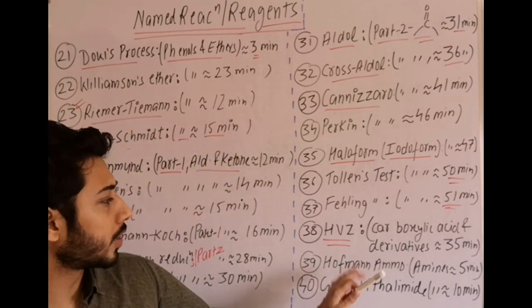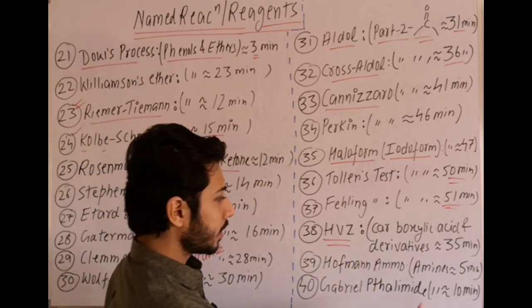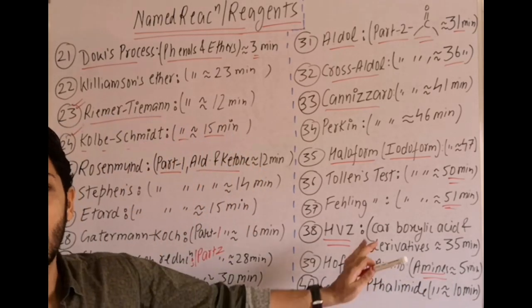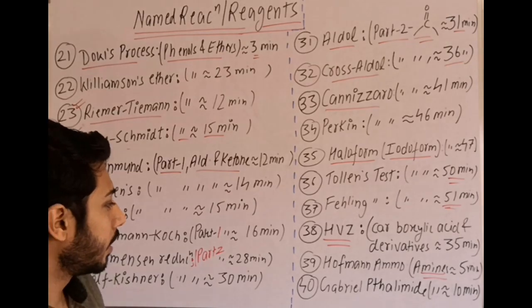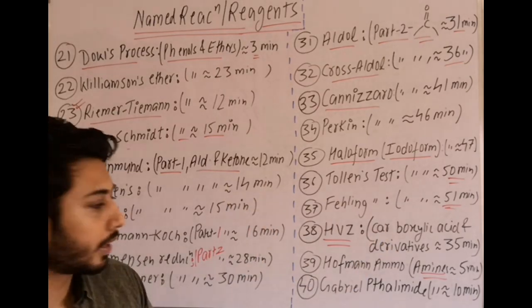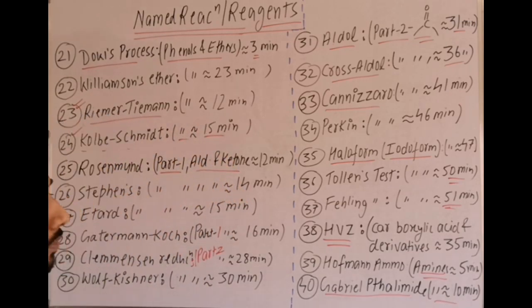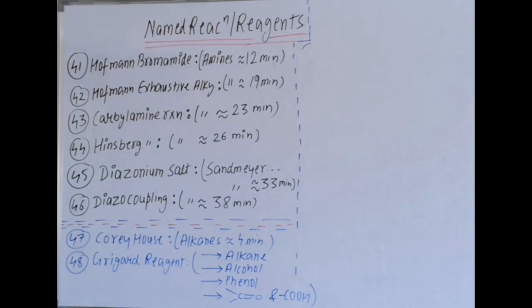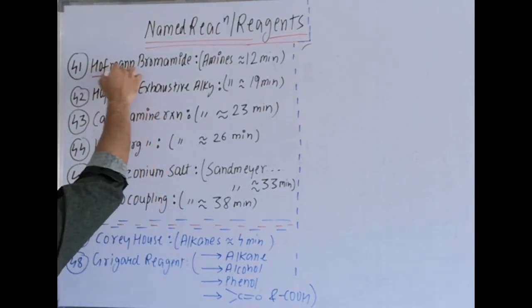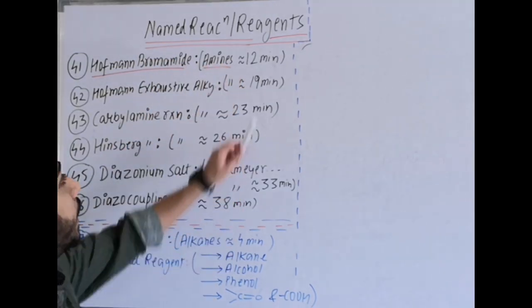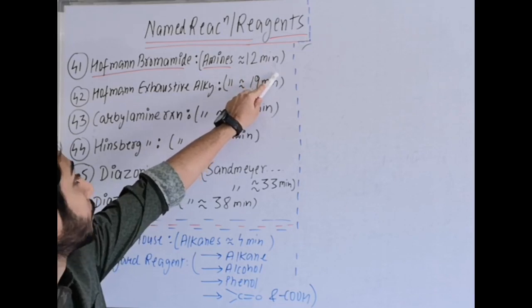Hoffman ammonolysis reaction. Now, from that part onwards, which video is it? Amines video. At the 5th minute, you will get Hoffman ammonolysis reaction. Then next is Gabriel phthalimide, a very important reaction, Gabriel phthalimide synthesis. It is covered in the amines video at the 10th minute. The next very important reaction is Hoffman bromamide degradation. In the amines video, you will get this at the 12th minute.